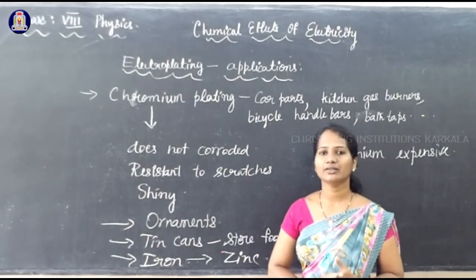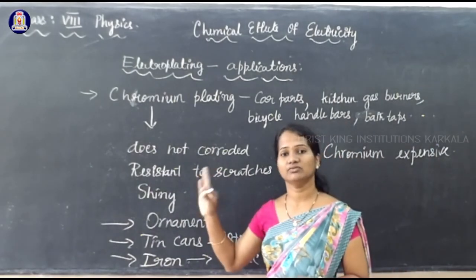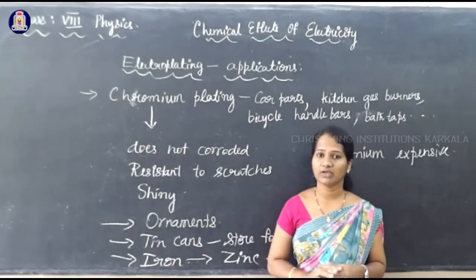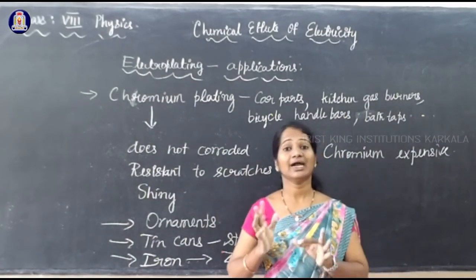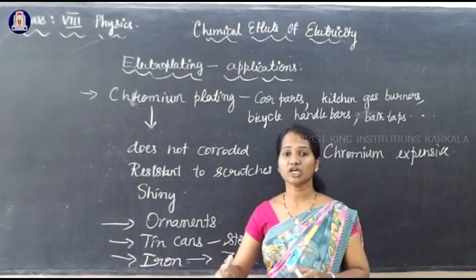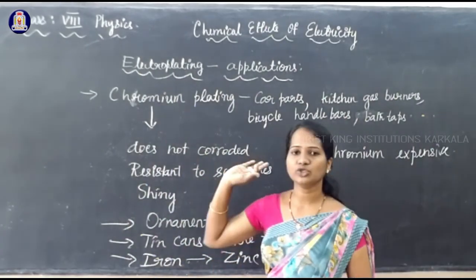So these are the applications of electroplating, which is done mainly using the chemical effect of electric current, by passing electricity through some conductor. So that is the applications of chemical effect of electric current.